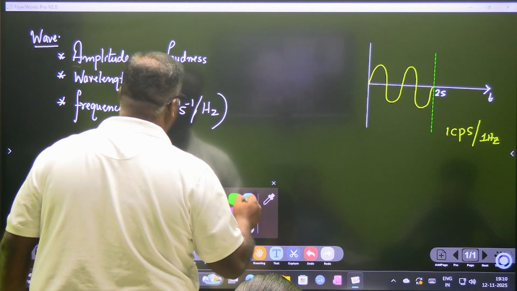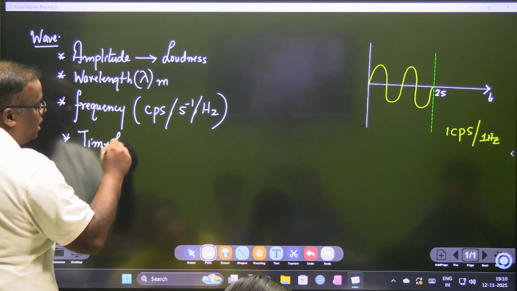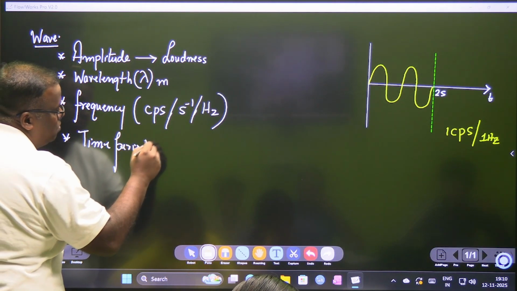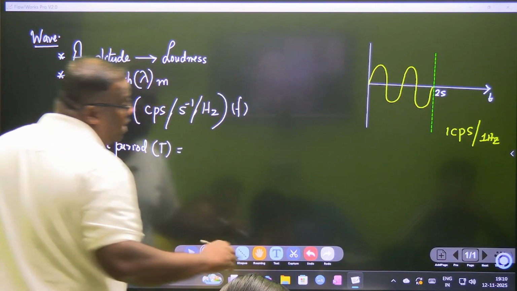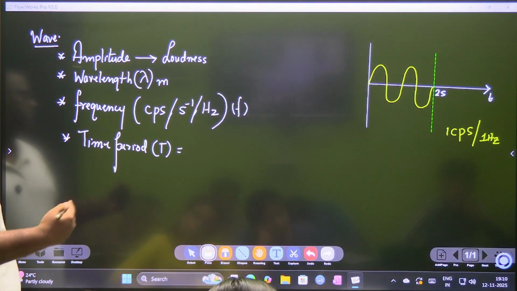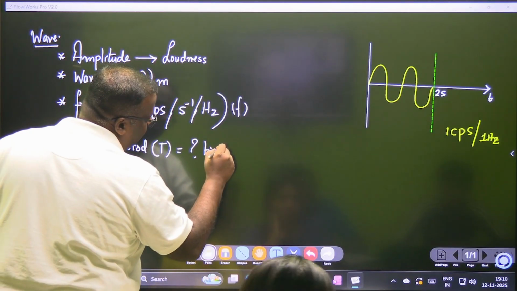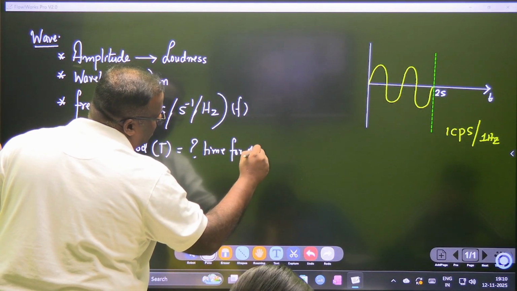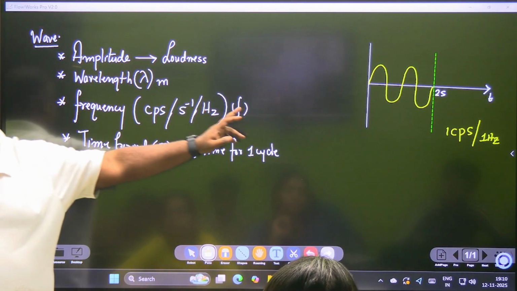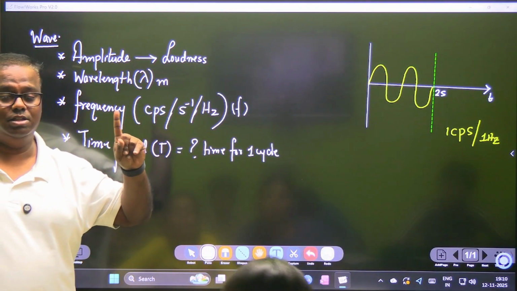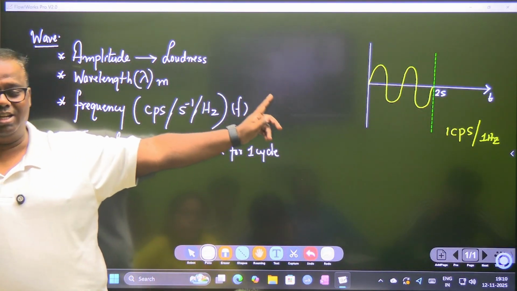इसी को रखते हैं और आगे चलते हैं, and we talk about another parameter called time period, which we had discussed. Time period is something which is measuring time. So time period is how much time you took to complete one cycle. How much time for one cycle. Acha children, looking at that example, can you tell me what is the time period? 1 second. In 2 seconds you did 2 cycles. एक साइकिल के लिए कितना टाइम लगता है?